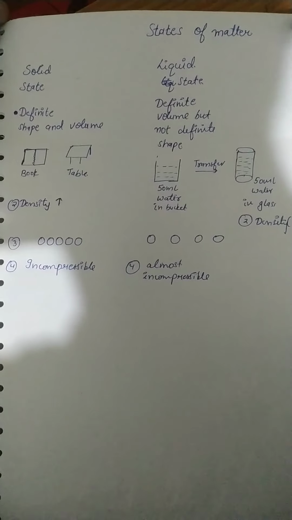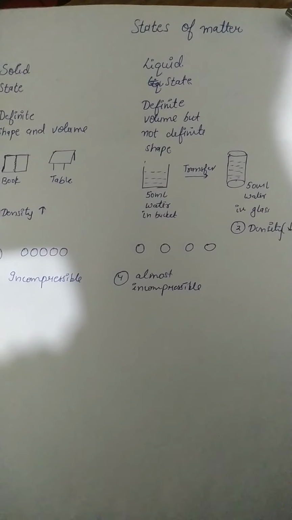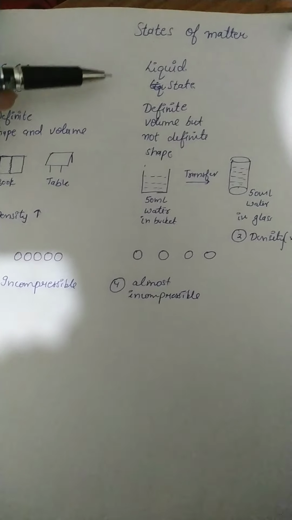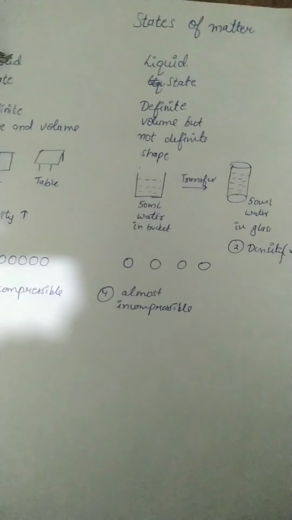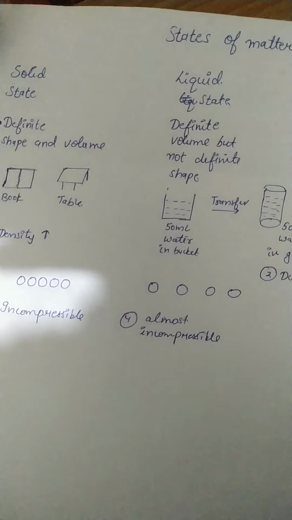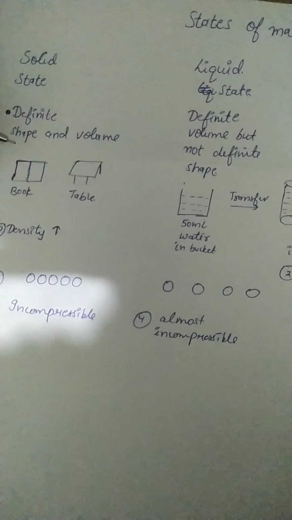Good morning, students. We have started our chapter Matter in Our Surroundings, and we have started the topic states of matter. We know that there are three states of matter: solid state, liquid state, and gaseous state. And we have read both the solid state and liquid state. Now I will try to explain every point with examples.